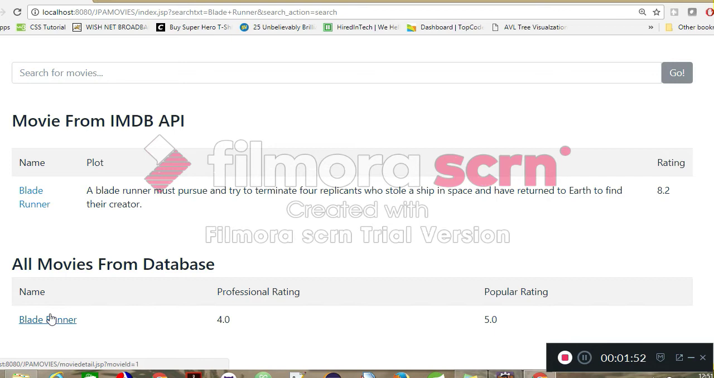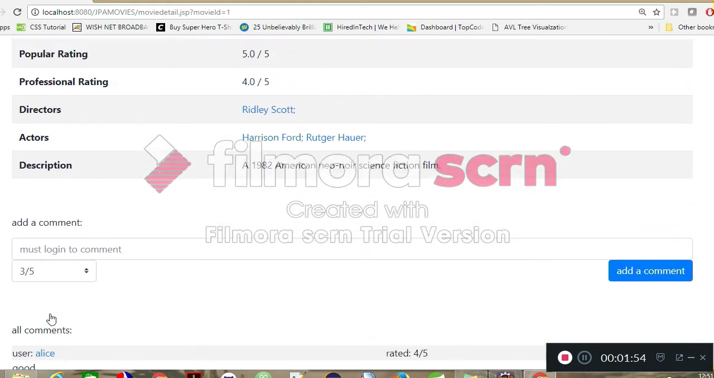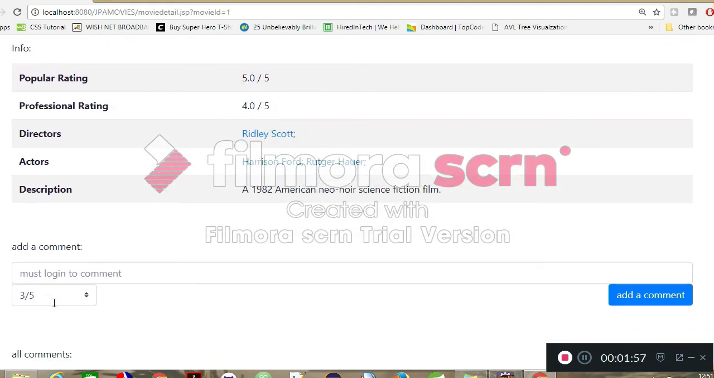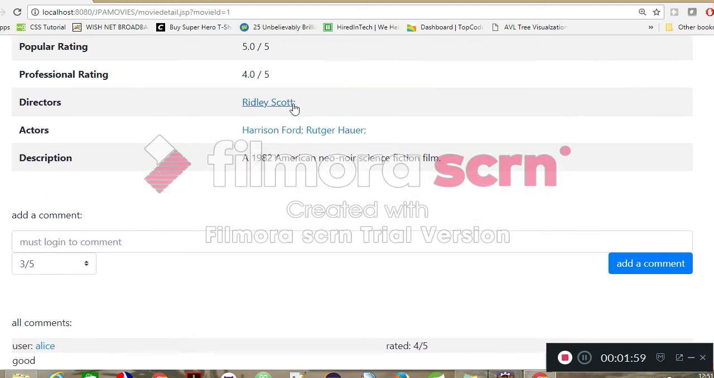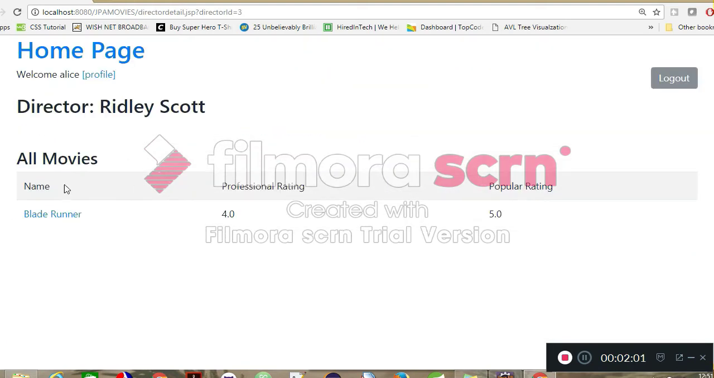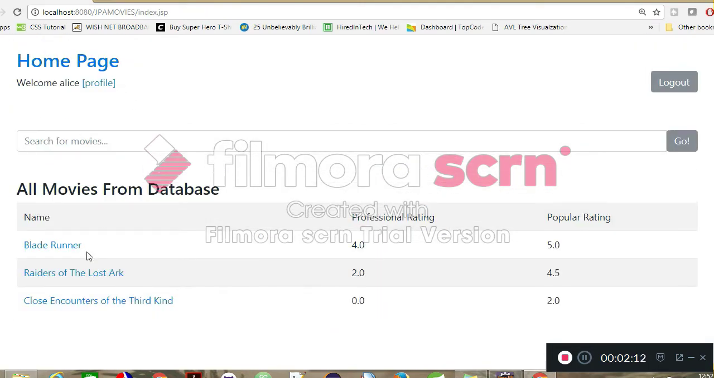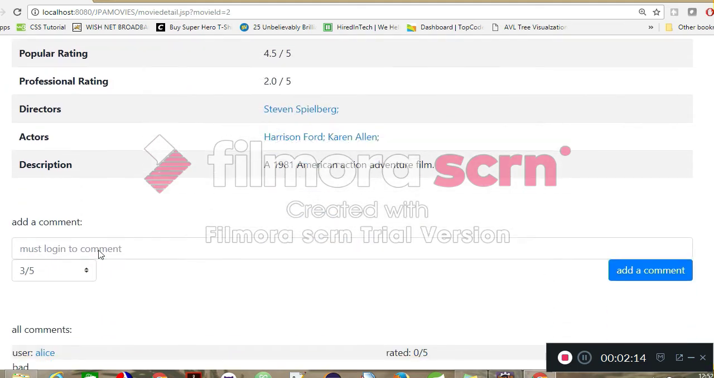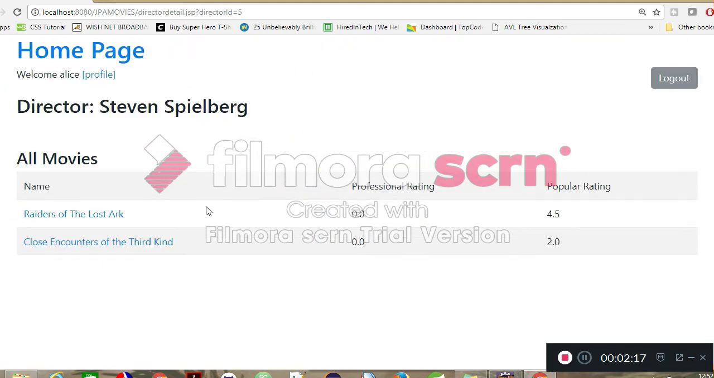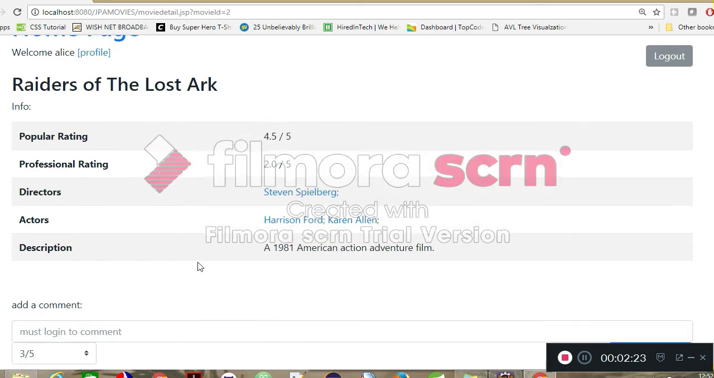So first let's go to the movie, and we can see the director. In this page it will show all the movies this particular director has directed. And say for instance, if we go to any other movie, for instance Steven Spielberg, we can see the list of movies that have been directed by Steven Spielberg.